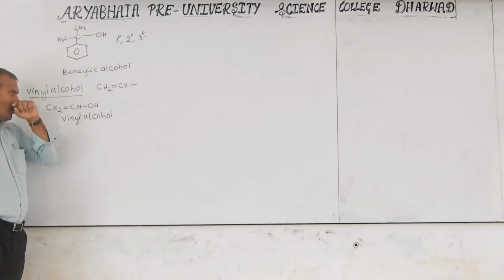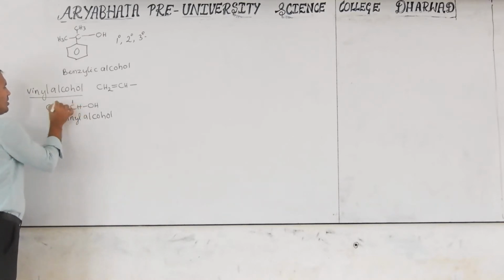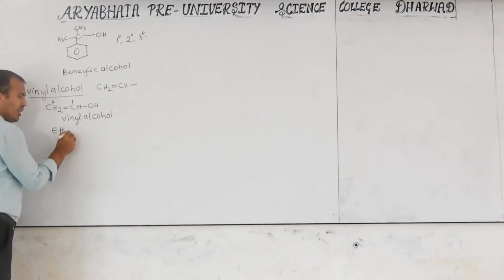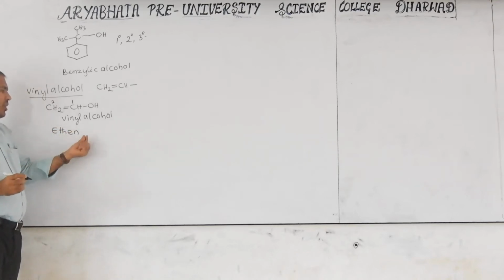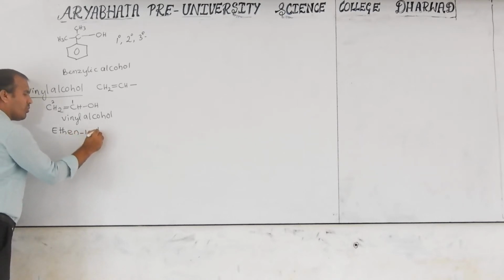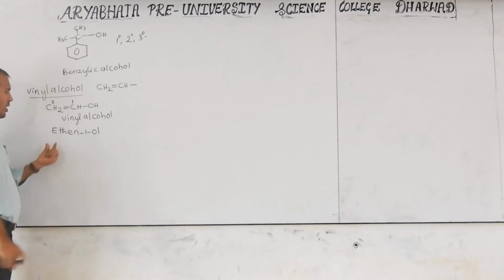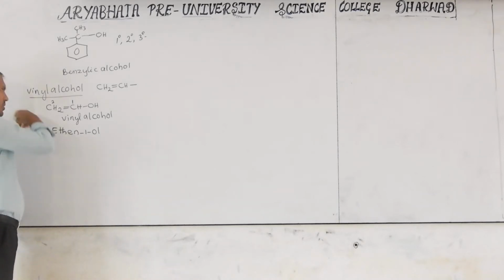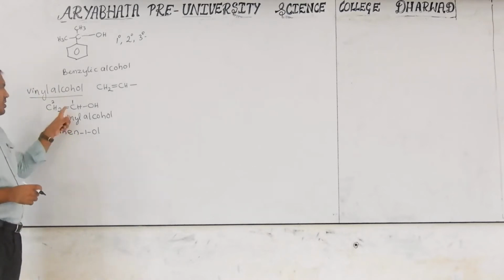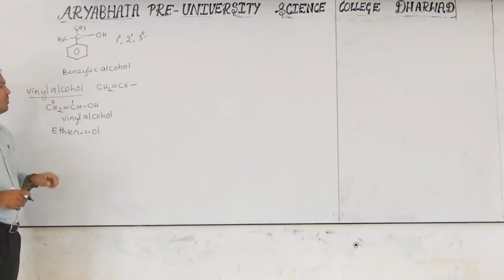If you want to give the IUPAC name, then this is carbon 1, this is carbon 2, so this is called ethene. In ethene, remove the last E, and at first position OH is there. That's why it is called ethen-1-ol, or ethenol also. Okay, this is vinyl alcohol. So here there is no primary or secondary because this setup is a vinyl group.